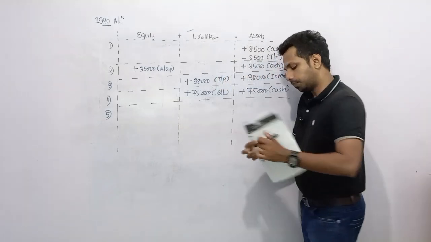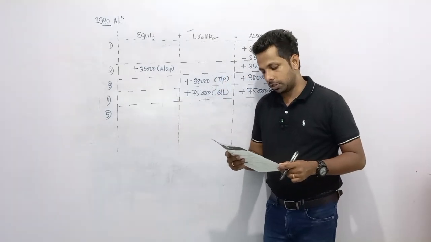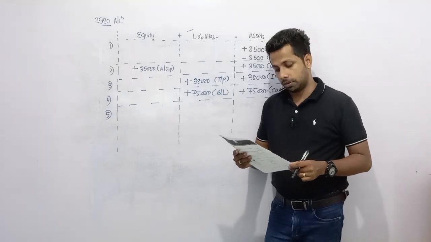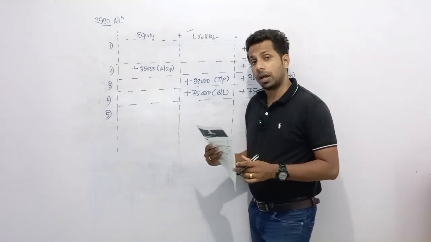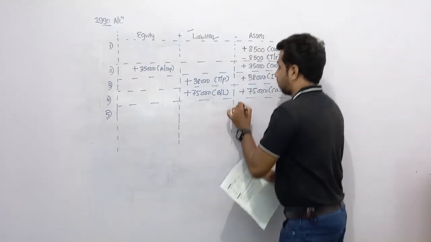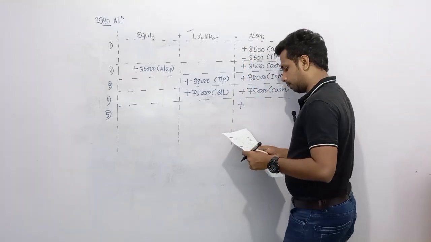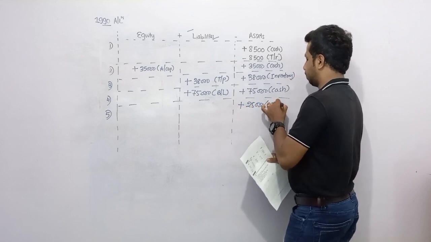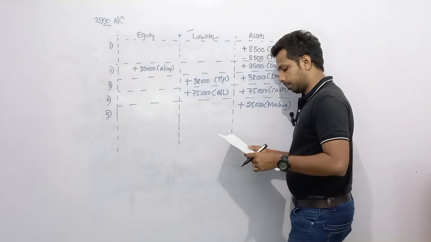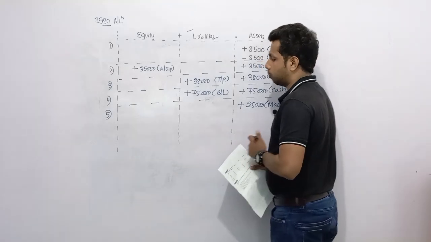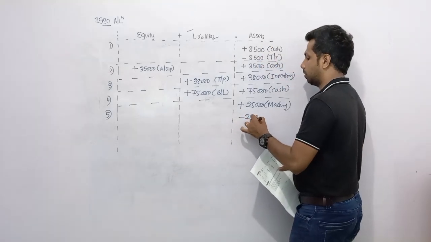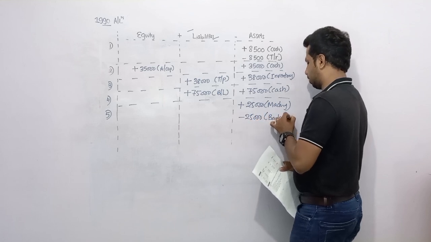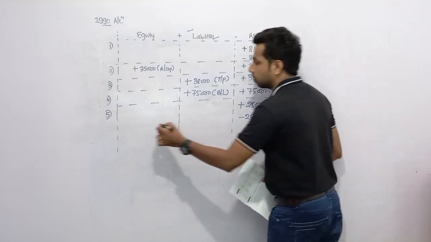Number 5, purchased a machine for 25,000, paying by a check. Purchase a machine for 25,000 via check. So here, purchase machinery. So machinery we need to recognize as assets of the business. So purchase via issuing a check. So here, dear children, bank balance should decrease. So you can mention here cash also, it's okay.